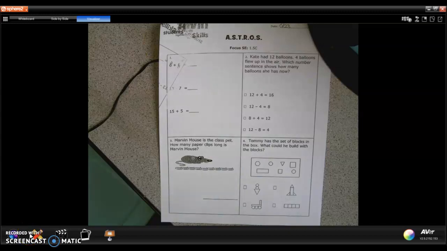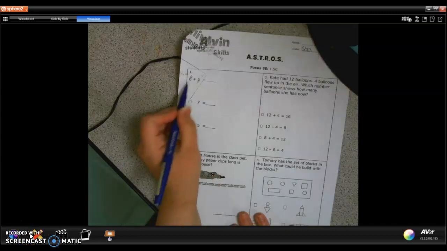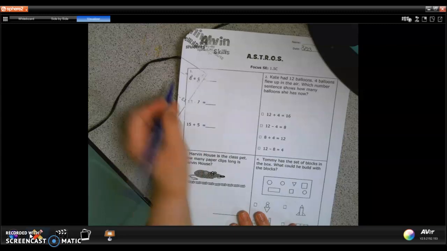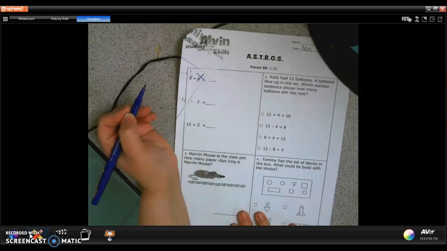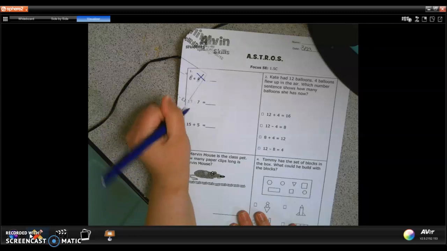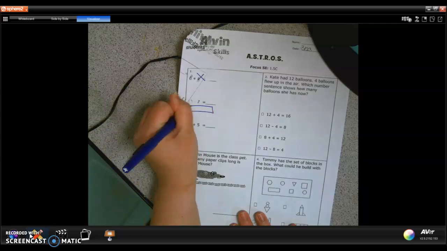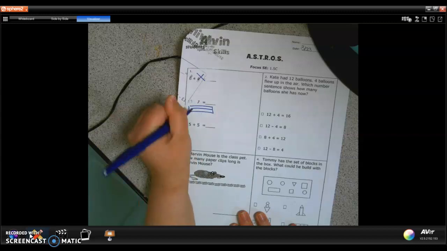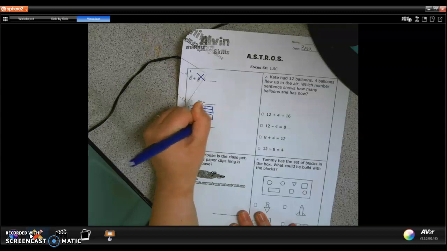1.5c, so I'm going to let you guys know my first problem is really bad, and I can't actually tell what that says. So I'm not going to ask that you do that problem, just because I don't know what those numbers are. For this one, it's 13 minus 7, so I want to use a double 10 frame to help me with this problem, but you don't have to use the strategy.